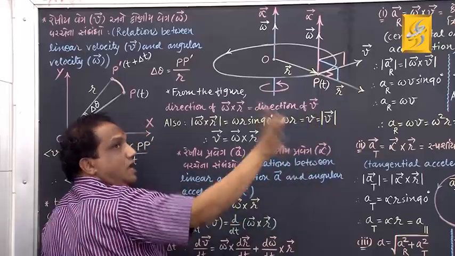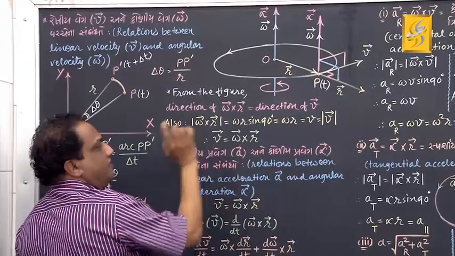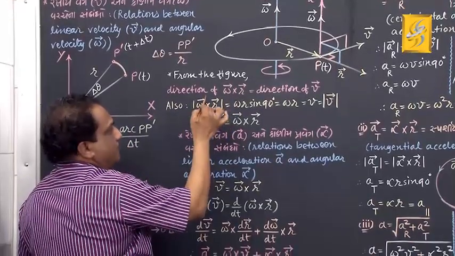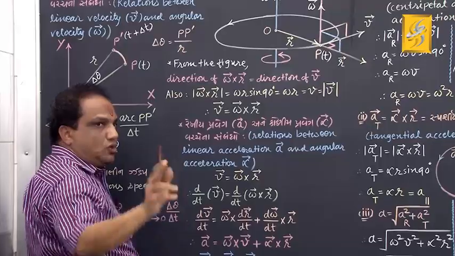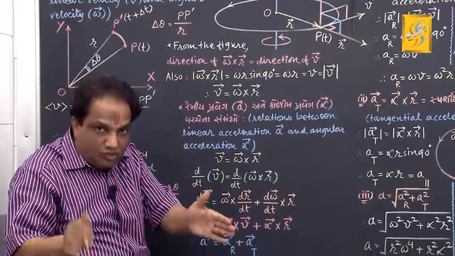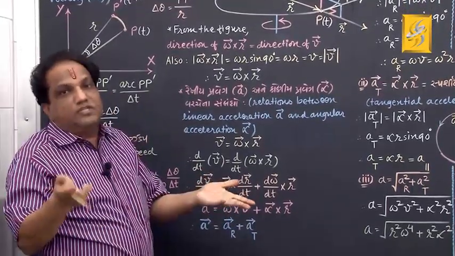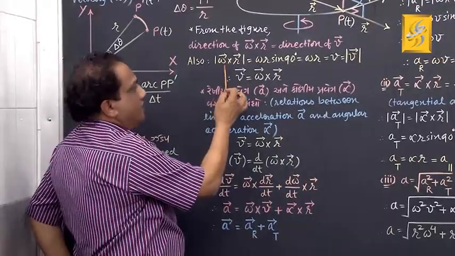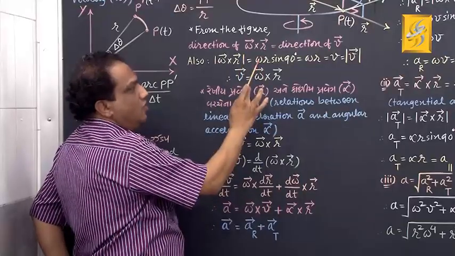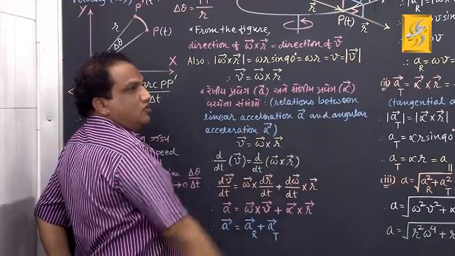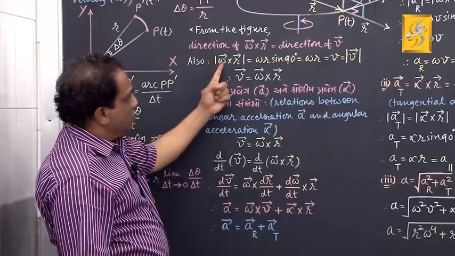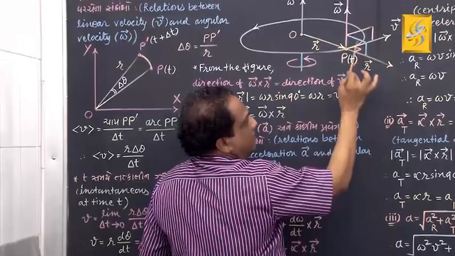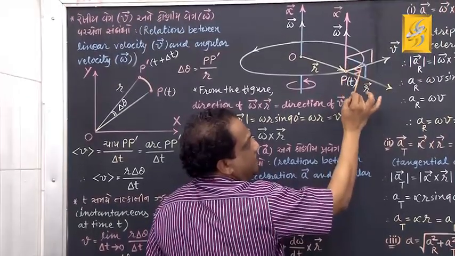Got it? Now let me find out the magnitude of such a vector product. Let me find out the modulus of vector omega cross vector r. Don't you know from first semester, the modulus of vector A cross vector B, how much is it? A B sin theta. Similarly here, omega r sin theta. What is theta? The angle between vector omega and vector r. How much is that angle? It is 90 degrees. Fine.